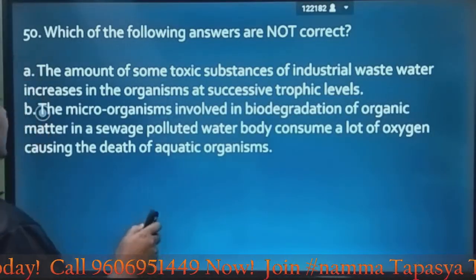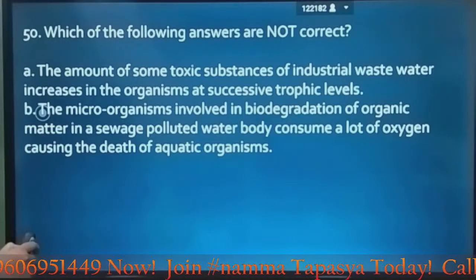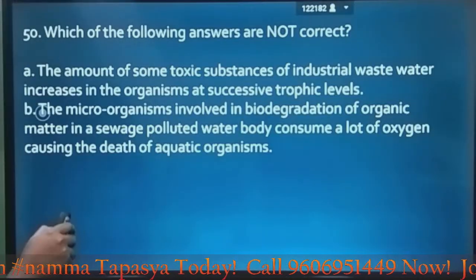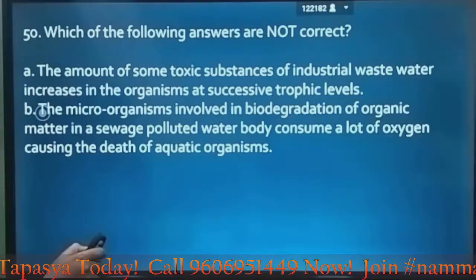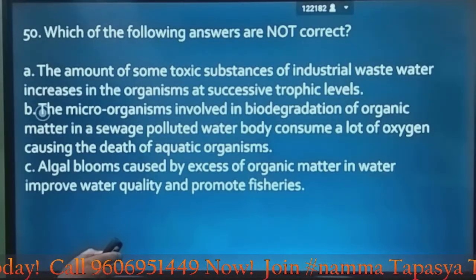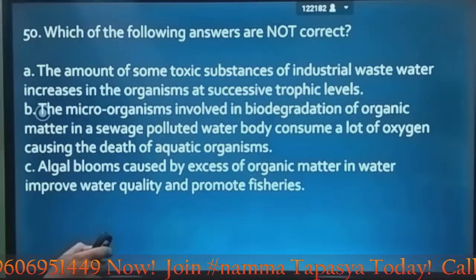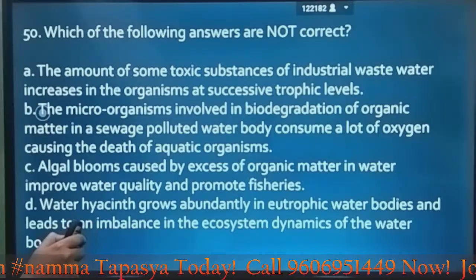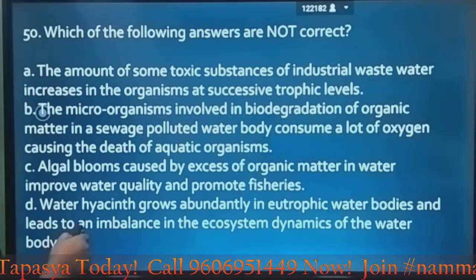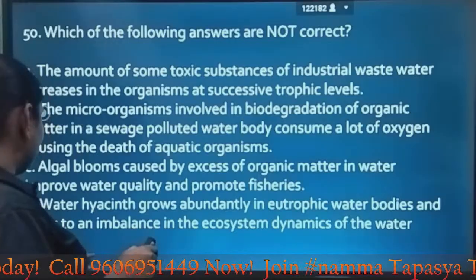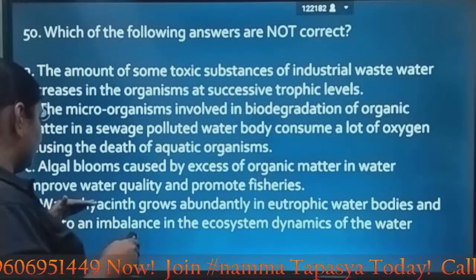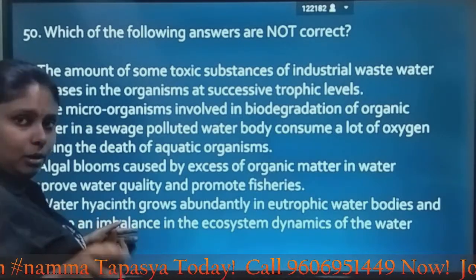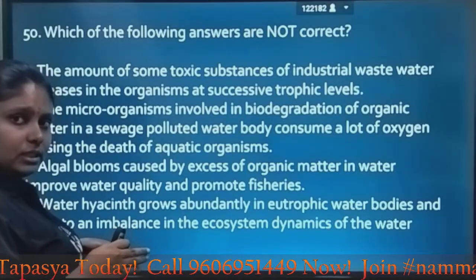The microorganisms involved in biodegradation of organic matter in a sewage polluted water body consume a lot of oxygen, causing the death of aquatic organisms. Algal blooms caused by excess of organic matter in water improve water quality and promote fisheries. Water hyacinth grows abundantly in eutrophic water bodies and leads to an imbalance in the ecosystem dynamics of the water body.